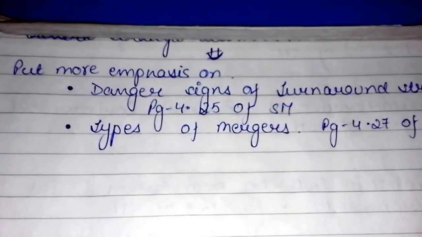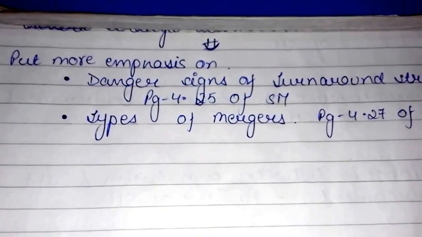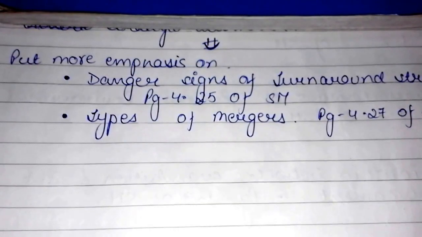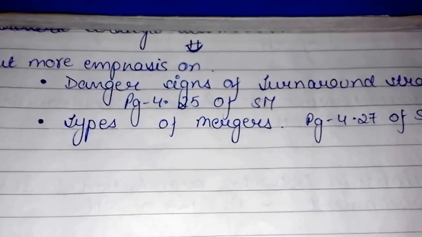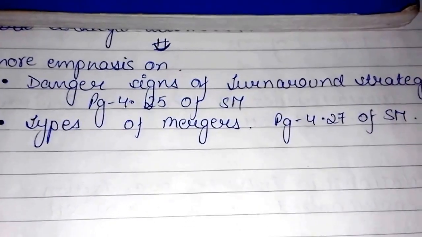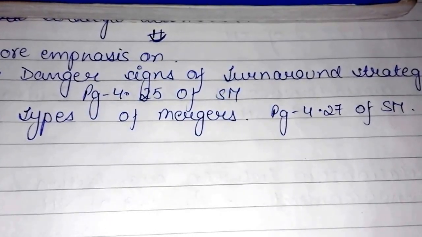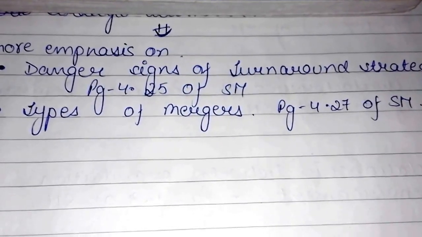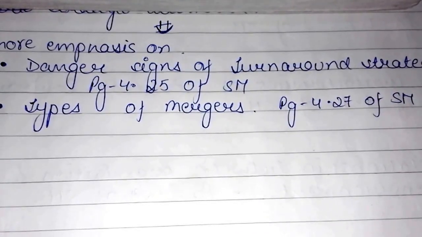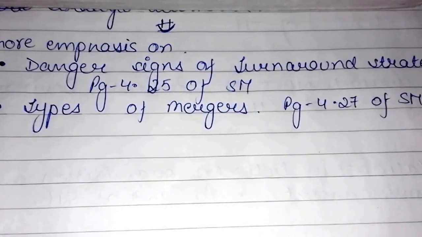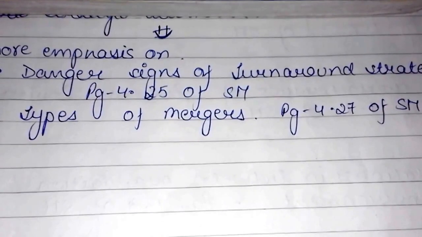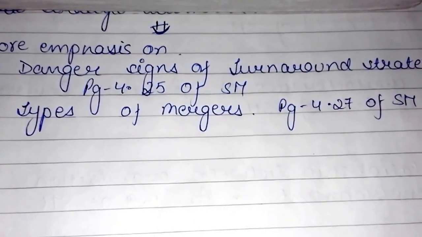Now, from Michael Porter's strategies given on page number 4.12, the whole chapter is important. In this, put more emphasis on the topics: danger signs of turnaround strategy, given on page number 4.25 of the study material of SM. The second topic to emphasize is types of mergers, given on page number 4.27 of the study material of SM.